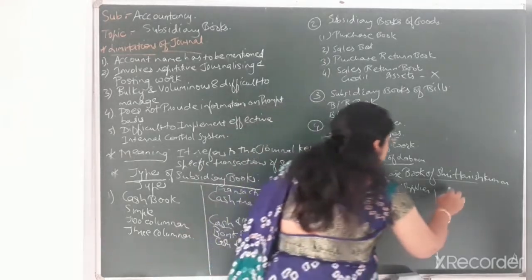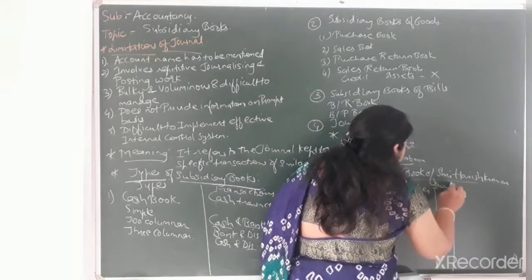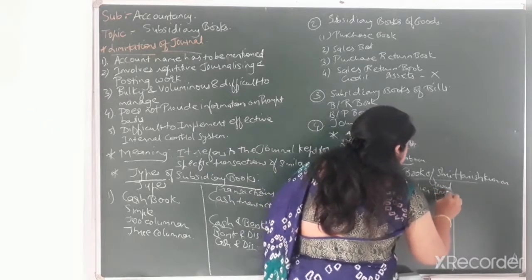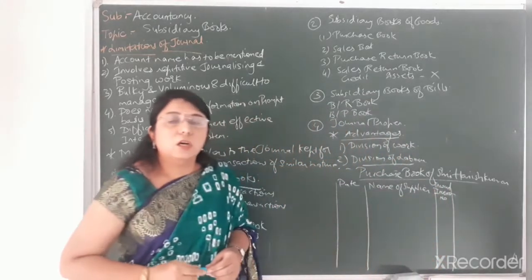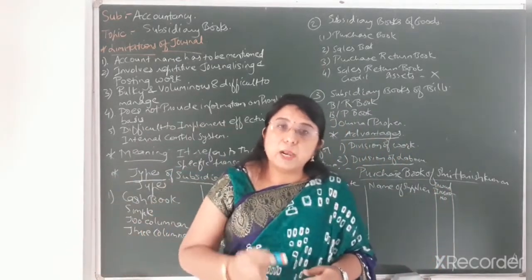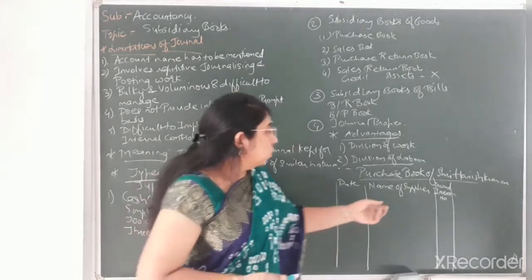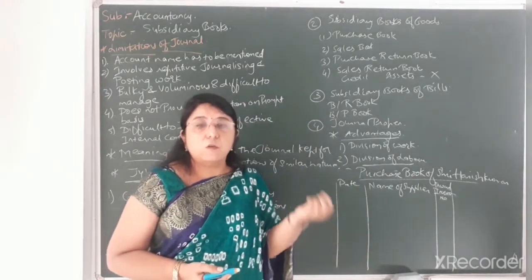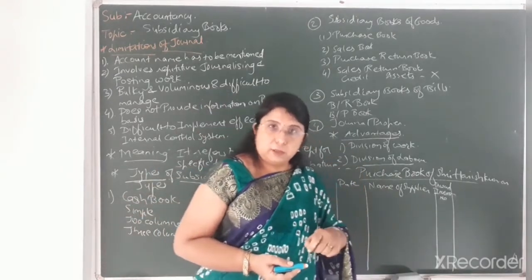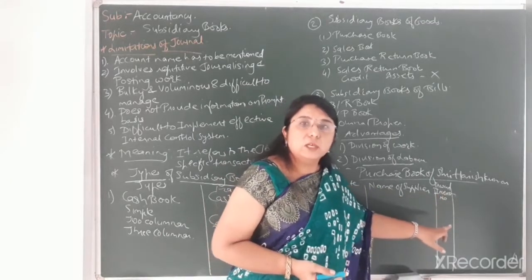Then the next column would be inward invoice number. Inward invoice number means the bill number or the invoice number that is issued by the supplier to us. Whenever we purchase goods, we get a bill, and the invoice number of that bill issued by the supplier is recorded in this column, that is inward invoice number.